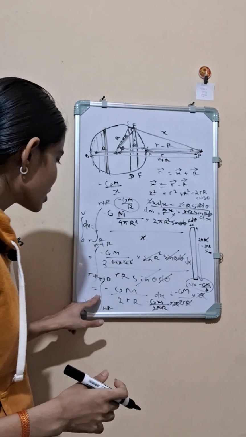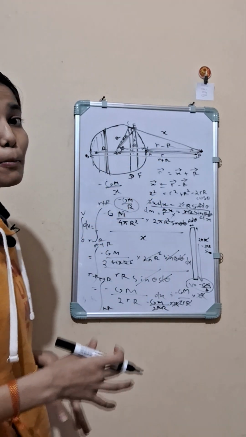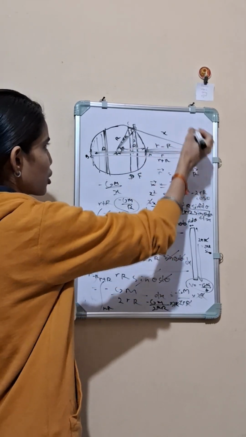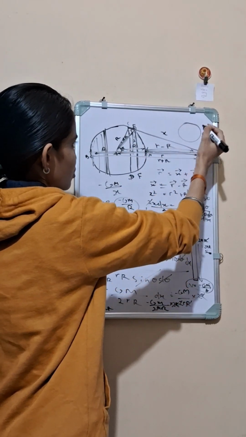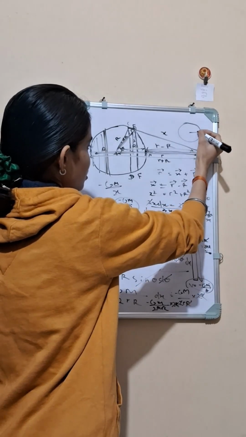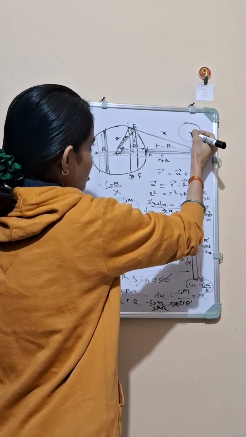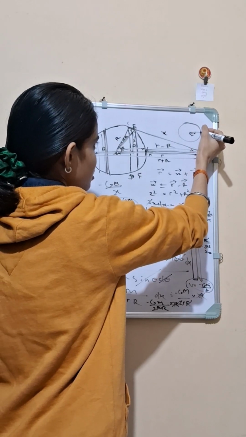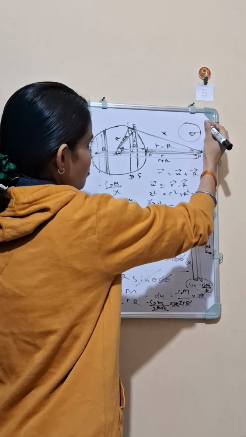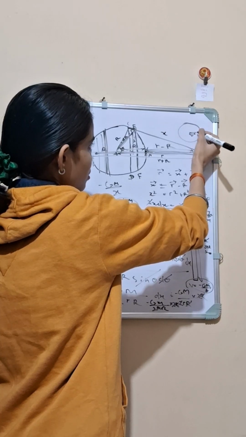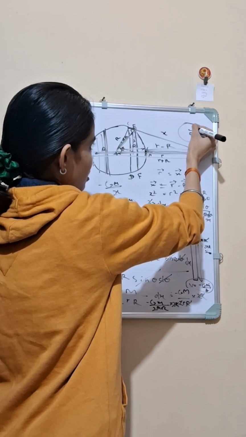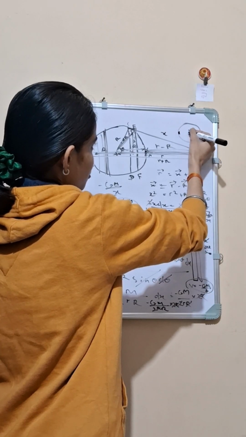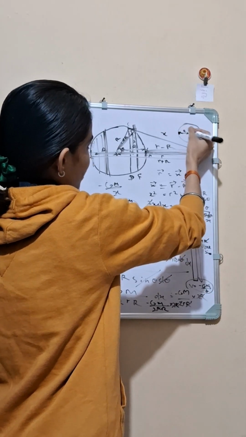Similarly, you can use the same integration to calculate the potential inside the spherical shell. So for a point, suppose, let me once again draw a sphere. Suppose this is the point P at a distance small r from the center. So if I take the initial ring here, the distance will be equal to capital R minus small r, and for this point this will be equal to capital R plus small r.